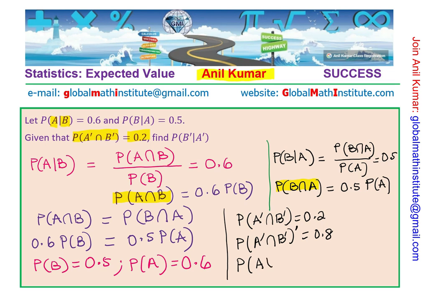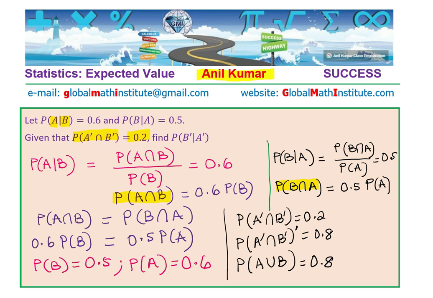A union B equals 0.8. You get the idea. I can show you with the Venn diagram also how that is true. You can use many ways to do it. I can provide you with the link to show you that. In any case, we came to one probability set, which is probability of A is 0.6, B is 0.5, and that of their union is 0.8.